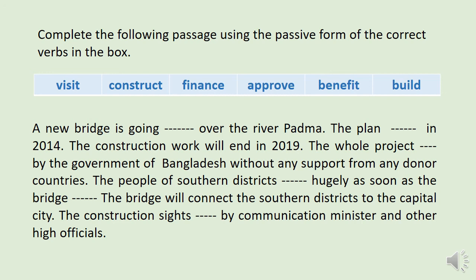Students, you need not do this exercise now. You have to do it later, and it is your homework. Okay, and with this exercise our today's class has come to an end.